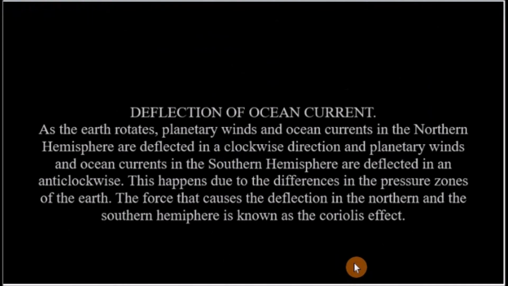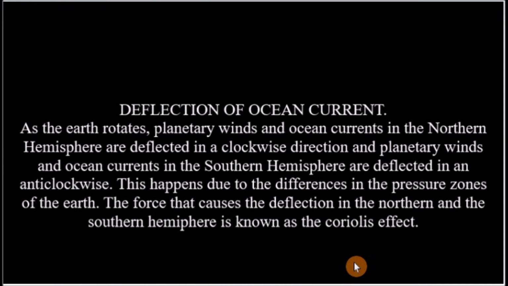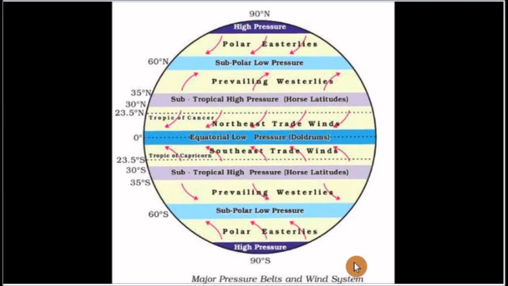Now, let's look at another phenomenon, which is deflection of ocean current. Now, as the Earth rotates, all planetary winds and ocean currents in the northern hemisphere are deflected in a clockwise direction, and planetary winds and ocean currents in the southern hemisphere are deflected in an anti-clockwise direction. This happens due to the differences in the pressure zones of the Earth. The force that causes the deflection in the northern and the southern hemisphere is known as the Coriolis effect. Let's have a look at this diagram.